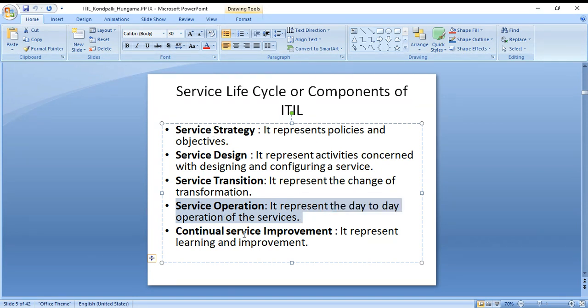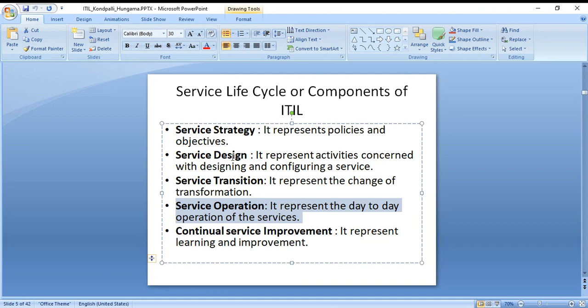All these are, I would say, basic information. If you have this, that is fine, more than enough to know to settle in IT. So the components of ITIL are service strategy, design, transition, service operation, and continual service improvement. So strategy: you're thinking like you want to construct a house, you just have a map.